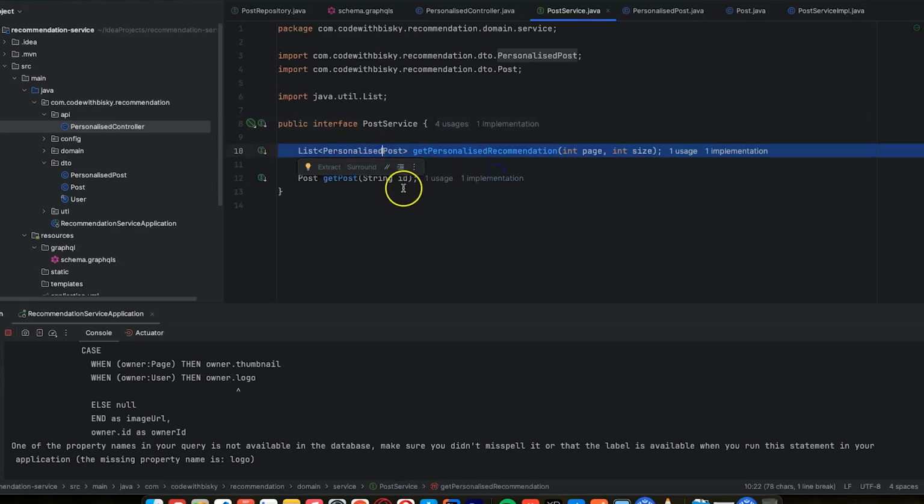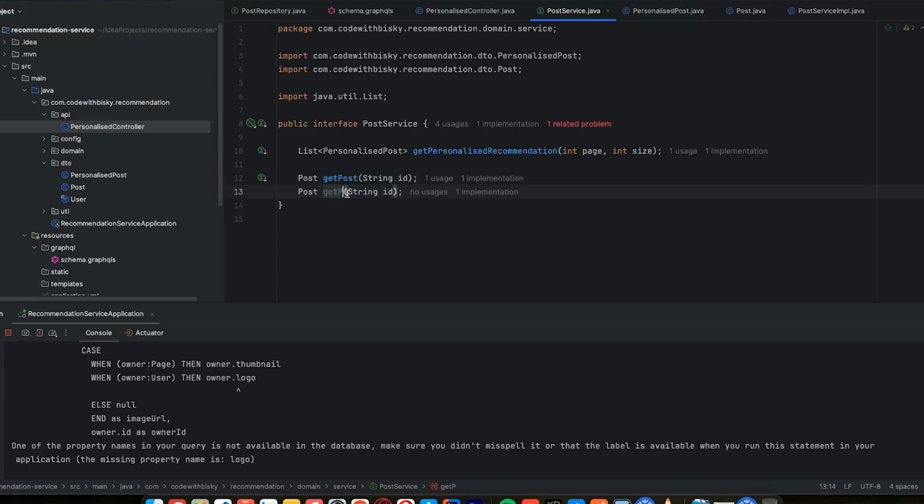So I just copy this one, get post, and I'll just say get similar post. Here I just say post ID, and here it's going to be a list.